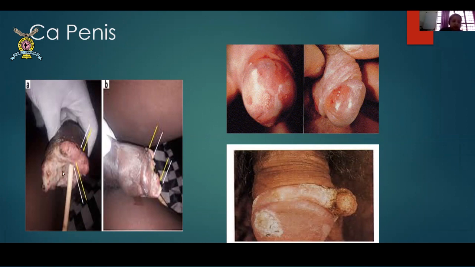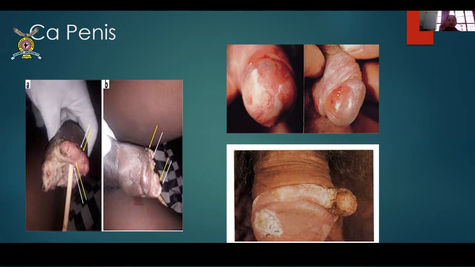Now look at this man, the entire glans of the penis is eaten up. It's gone. It's eroded because of the malignancy. This is another spilled over growth of SCC. This is another ulcerative growth on the glans. These are something like warty, verrucous ulcers on the penis that you can see.